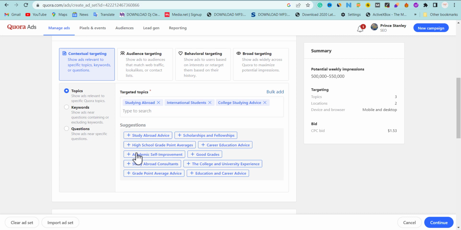Is another one. You can choose related suggested keywords that relate to exactly what you are targeting and exactly your niche. Remember, our niche is scholarship, and I've picked the targeted topic where I want my campaign to be displayed, to those people that really need it, because anybody who is coming to Quora, remember Quora is a platform where people ask questions and get answers, and a lot of people spend some minutes, hours on this platform doing a quick research and reading something.